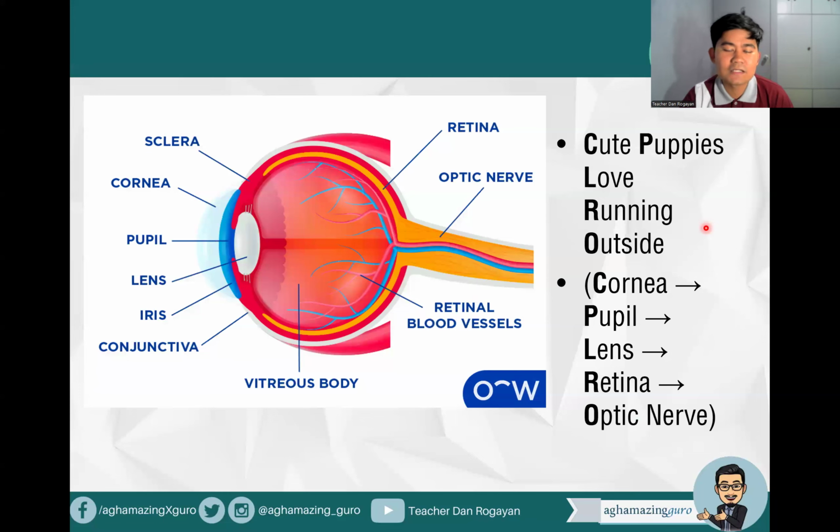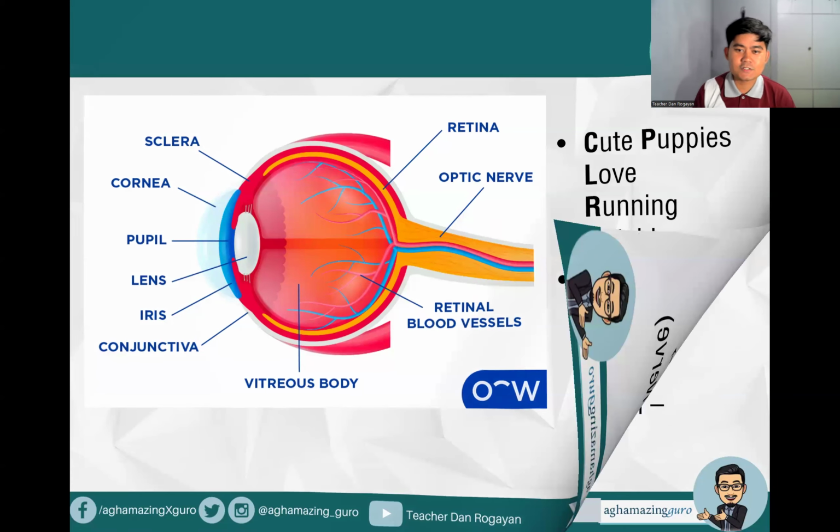Cute puppies love running outside. So that's your cornea. Ito yun, cornea, and then you have your pupil here, and then you have the lens. And then the retina, and then you have the optic nerve. So cute puppies love running outside. Cornea, pupil, lens, retina, and the optic nerve.